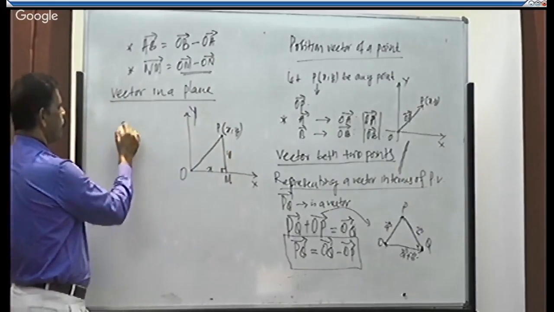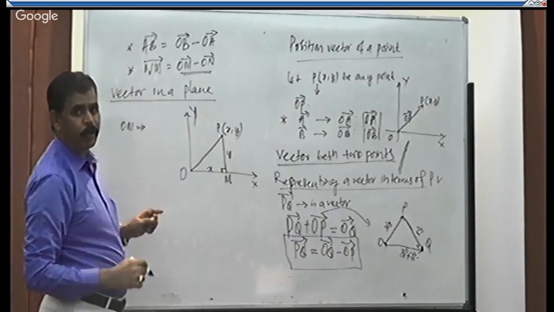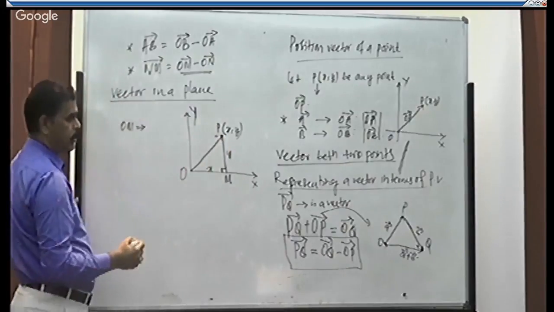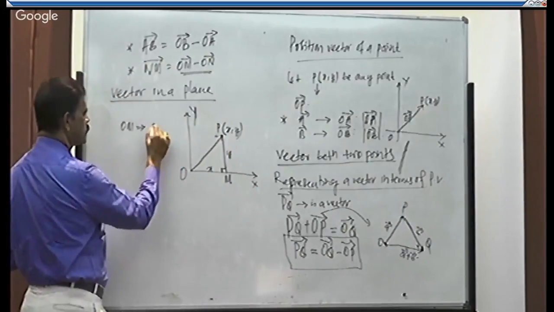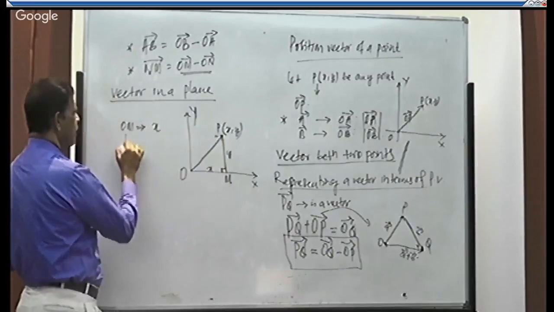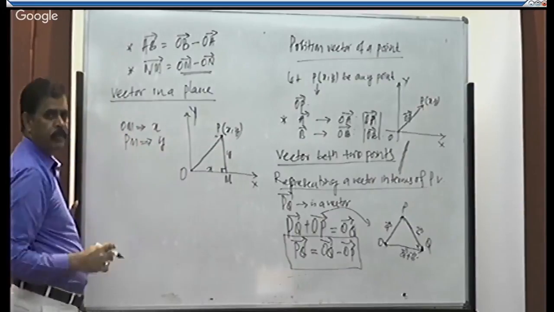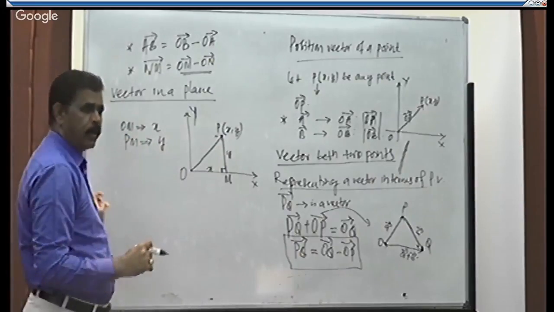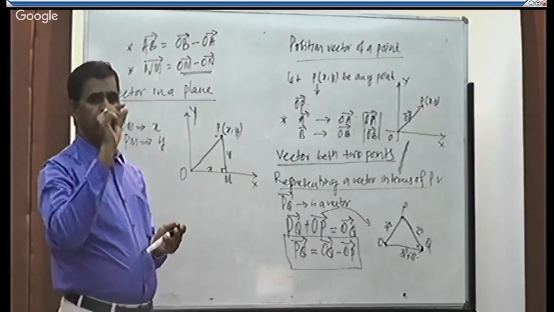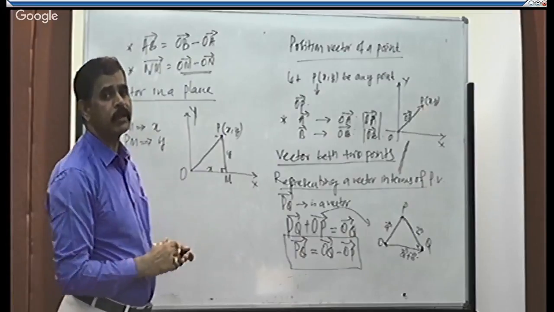Now OM. What is OM? OM is a component of this position vector. OM will be taken as x and PM is equal to y. As I said earlier, a vector is always equal to the magnitude of that vector into the unit vector along that direction.